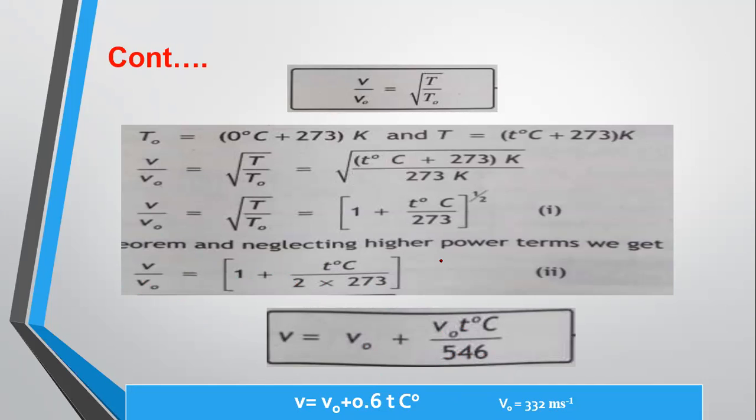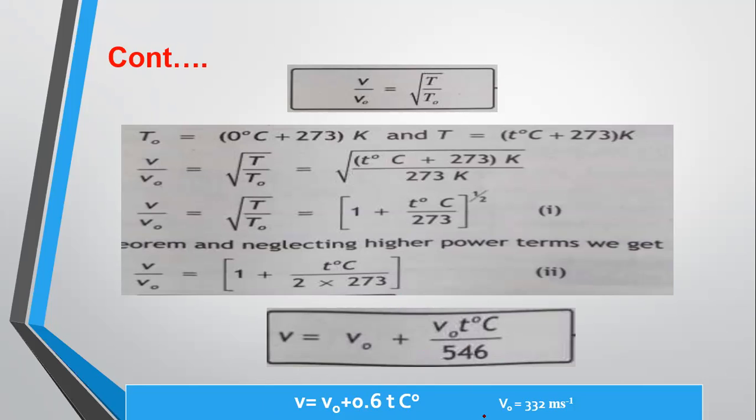The question arises in mind: why are we not putting V naught equal to 332 here? We can put it here, but in a numerical problem we are just deriving the formula. You may also be asked about the effect of temperature on the speed of sound in a gas, and to derive this formula: V is equal to V naught plus 0.6 into t degrees centigrade. So this formula is very important.